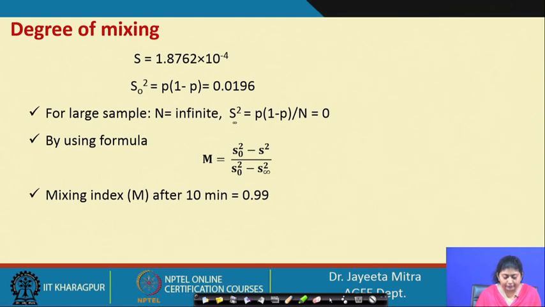So, putting the value S infinity square, this is 0, S 0 square is 0.0196, S square from this value we can get. So, finally, the mixing index after 10 minutes is coming 0.99. So, we are getting quite high mixing.